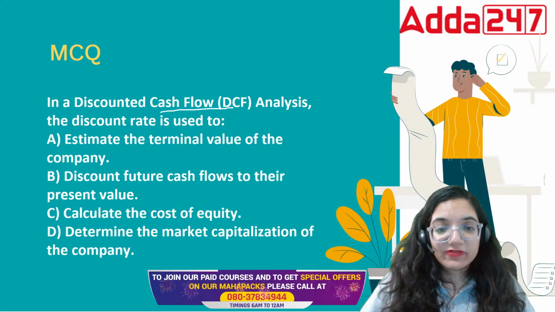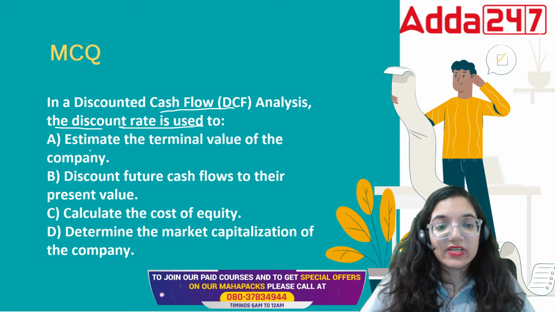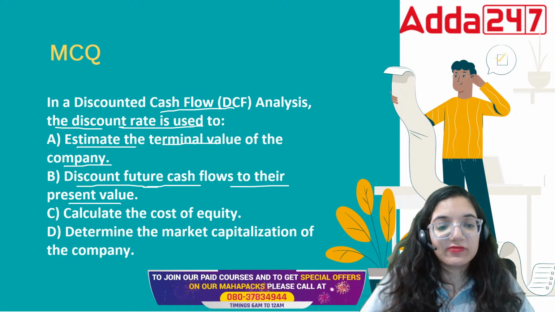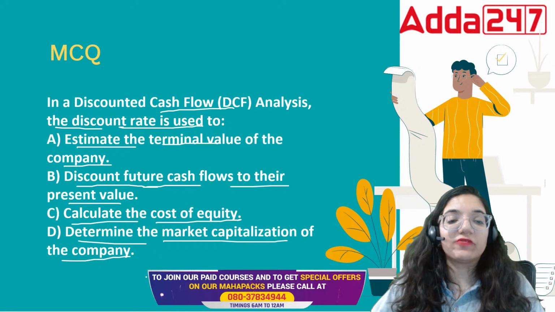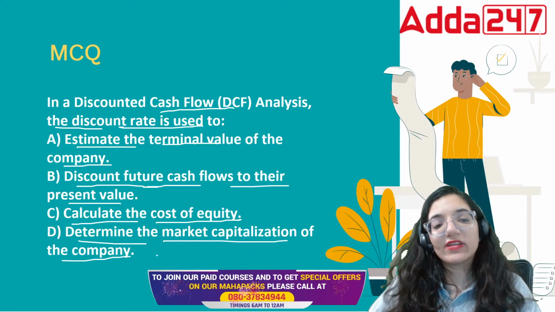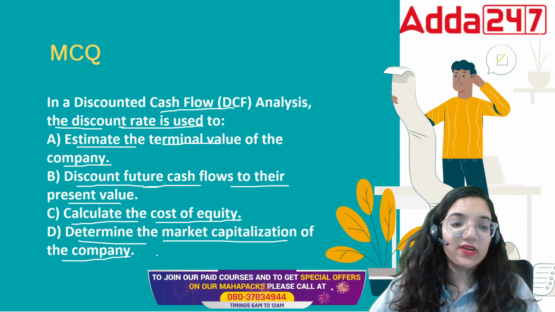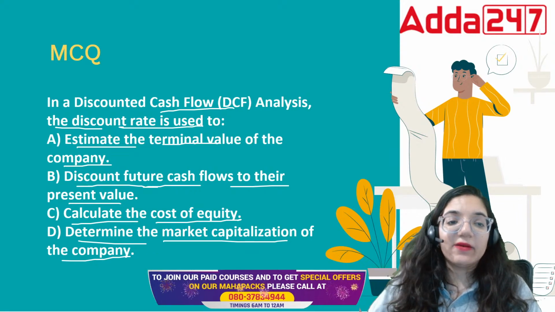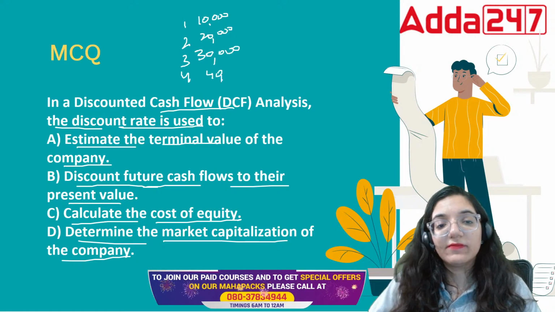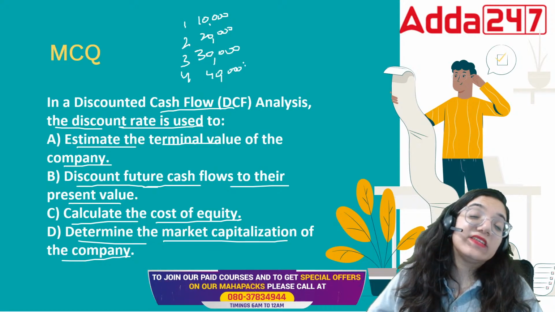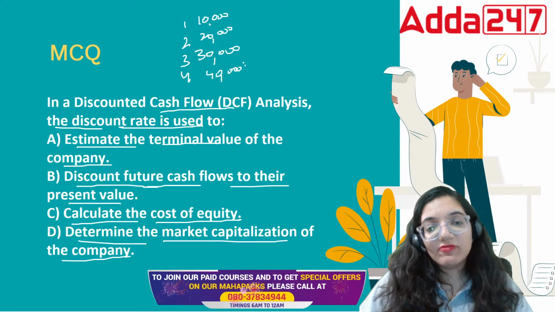The discounted cash flow analysis: the discount rate is used to estimate the terminal value, discount future cash flows to their present value, calculate the cost of equity, determine the market capitalization of the company. DCF is the discounted cash flow technique. It helps in finding different values. If I say that in the first year we'll receive 10,000, second year 20, third year 30, fourth year 40, but the 40 that I receive after 4 years, is it the same value as today?